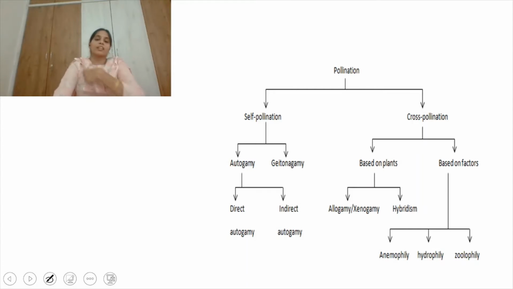There are three factors which can carry the pollen grains near the stigma. They are divided into biotic factors and abiotic factors. So wind and water come under abiotic factors, and zoophily means the pollen grains are carried by animals, and these are termed biotic factors. So let us discuss all of these in detail.